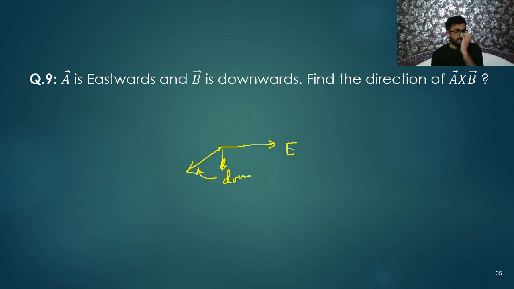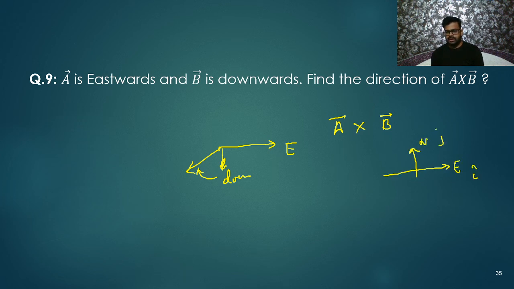So what will be the direction of A cross B? This is A vector and this is B vector. You need to find its cross product. So let us consider east is i cap, west is minus i cap.